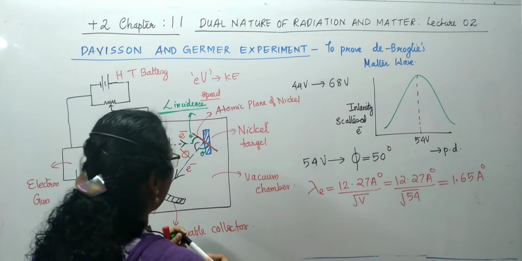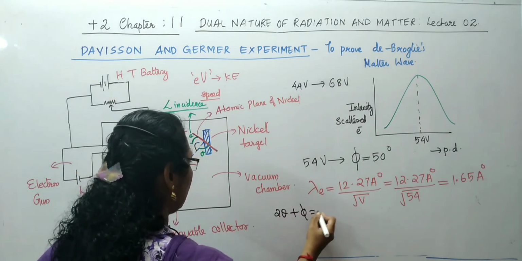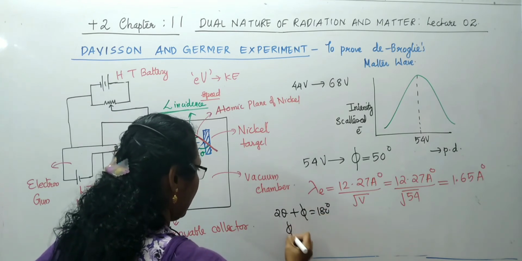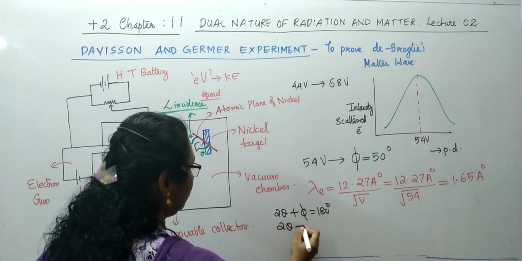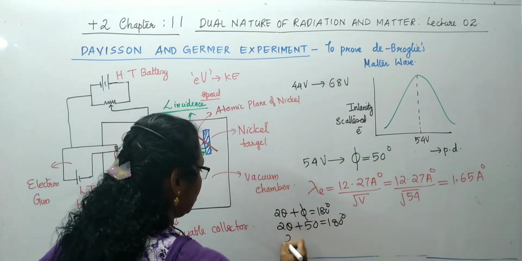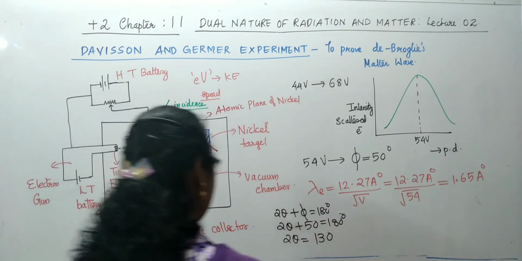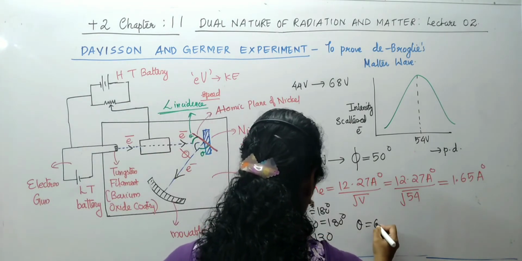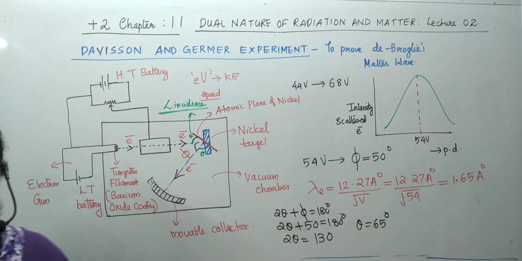From that we can write 2 theta plus phi becomes 180 degree. So 2 theta plus 50 is equal to 180 degree, and 2 theta becomes 180 minus 50, which is 130. Theta becomes 65 degree. So from this they got theta as 65 degree.